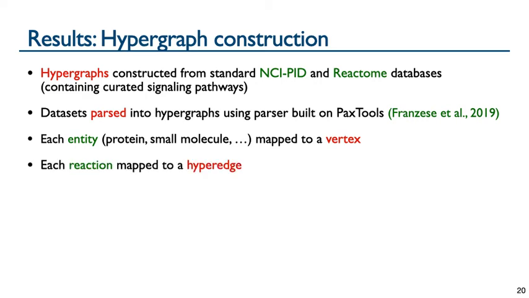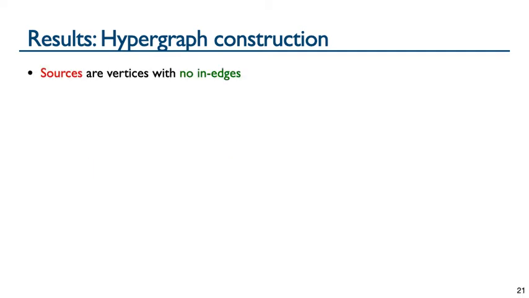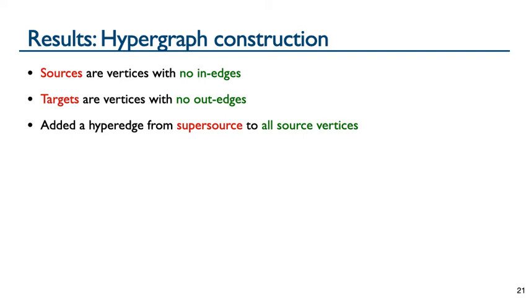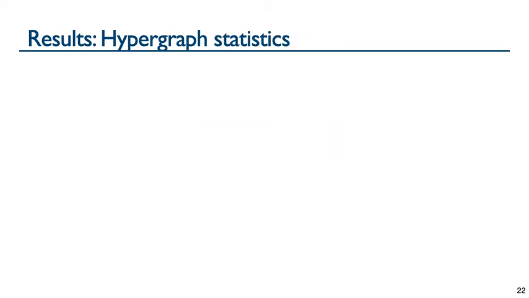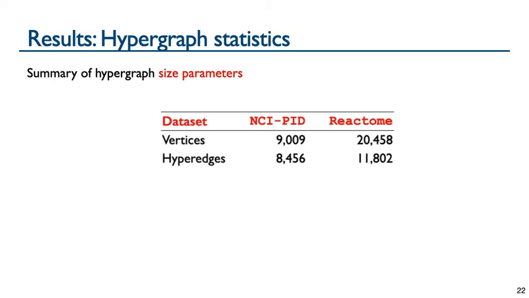We then also map each reaction to a hyperedge. Any vertex with no inedges is used as a source in our shortest hyperpath instances, and any vertex with no outedge is used as a target. We added a single hyperedge from a supersource to all source vertices, and for each target instance, we have a problem instance, which corresponds to finding a shortest hyperpath from all sources to this target as the sink vertex. Note that in our hypergraphs, all hyperedges have unit weight, as reaction rates are not available for all the reactions in the databases. We summarize the size of our hypergraphs in the following table.